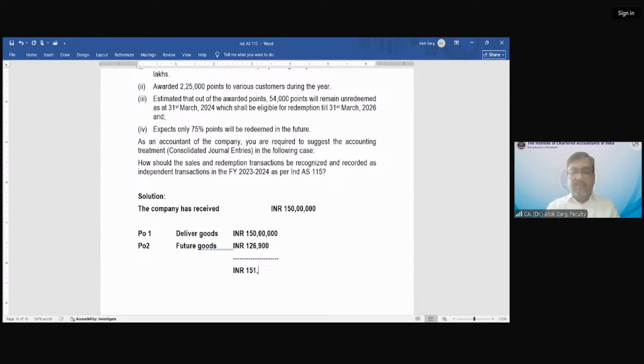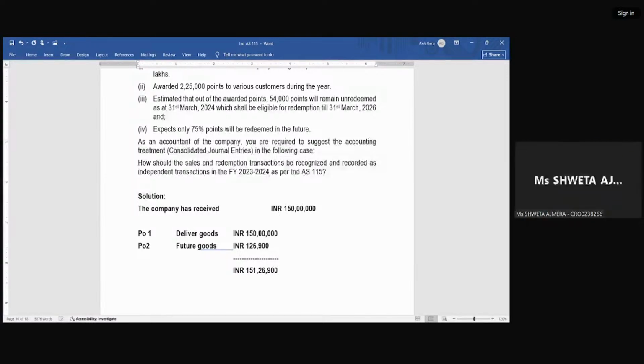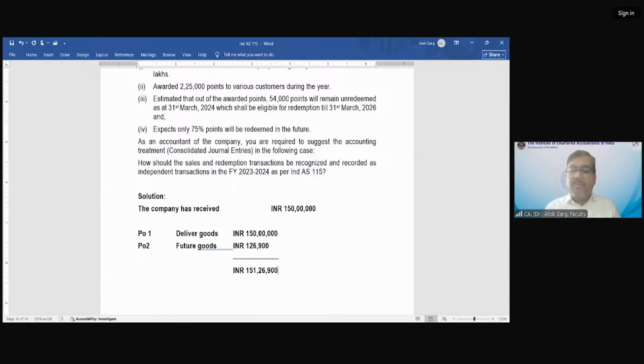So you are delivering the goods. The total standalone price of the performance obligation is 151,26,900. You have received 150 lakhs. So what is the revenue you are going to recognize? What is the revenue relating to these goods of 150 lakh, and what is the revenue relating to this future goods?